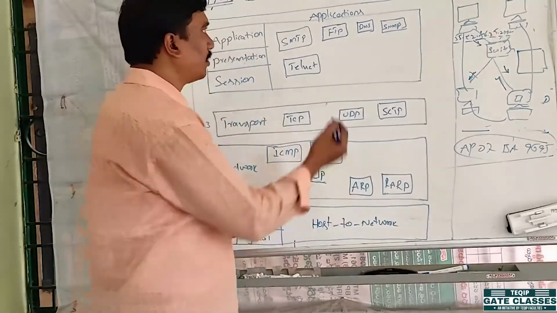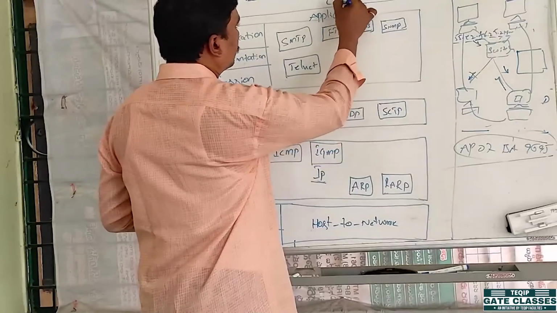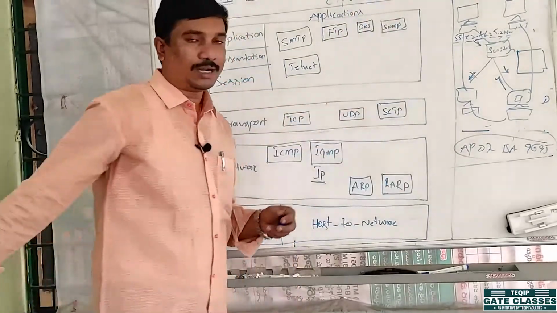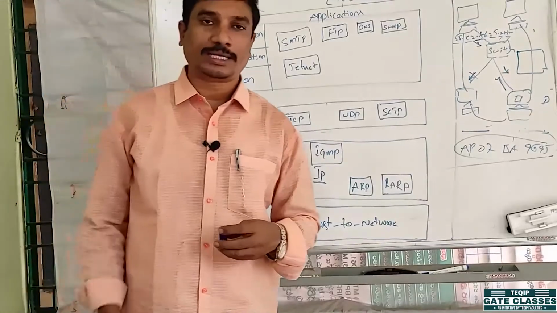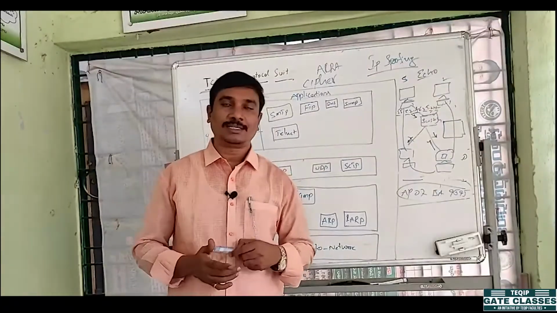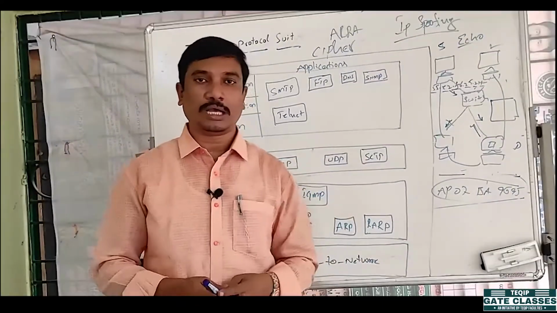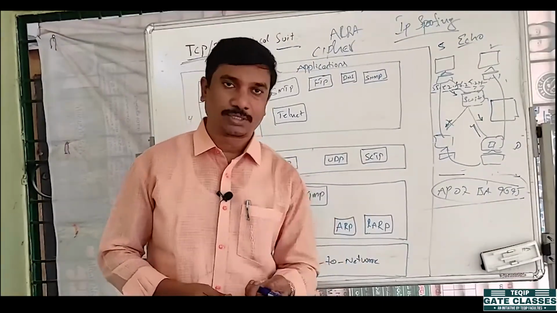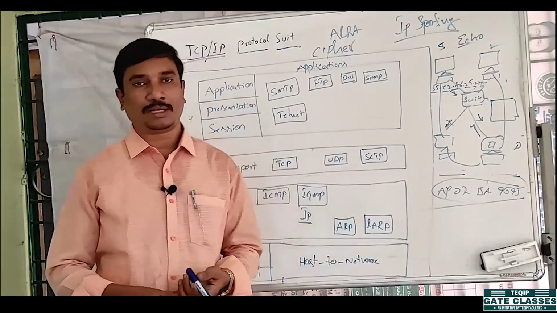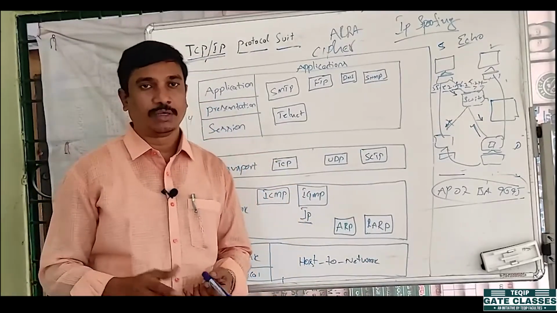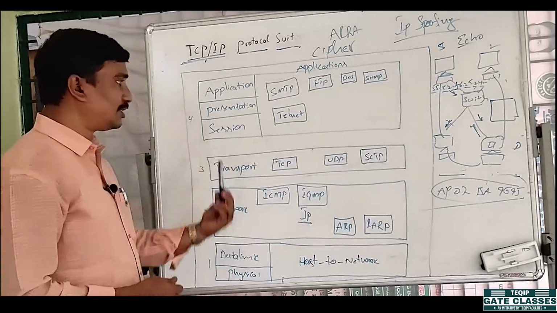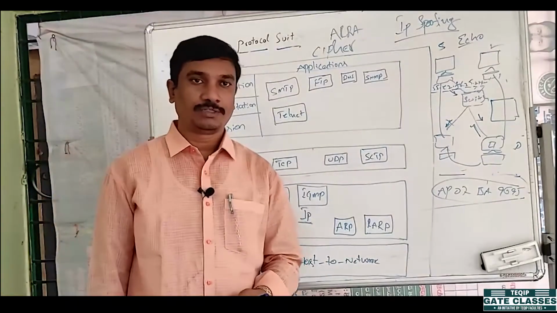In the previous lecture I explained how it can be converted into ciphertext. Maybe A to Z we assume as 1 to 26: A is located at 1, H at 7, and I at some other position. That is the scrambled message or ciphertext. And the session layer provides the sessions.